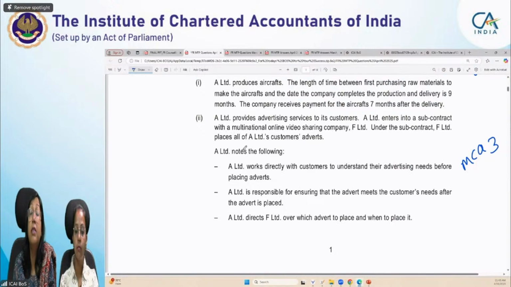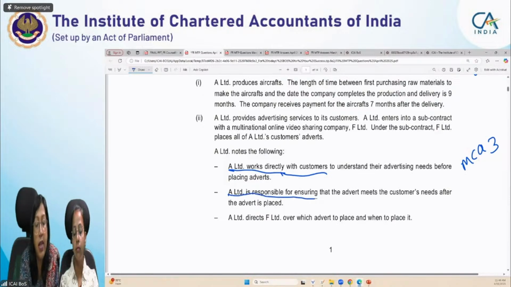A Limited works directly with customers to understand their advertising needs before placing adverts. So who works directly? A Limited works directly with customers. A Limited is responsible for ensuring that the advert meets the customer's needs after the advert is placed. So who is responsible for ensuring that whatever the requirement of the customer is, that is being met or not? A Limited is responsible. A Limited directs F Limited over which advert to take place and when to place it.